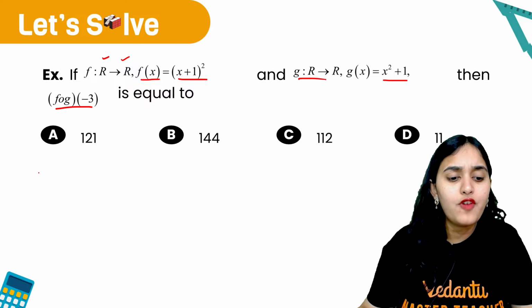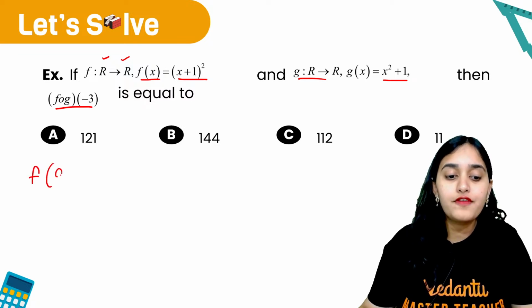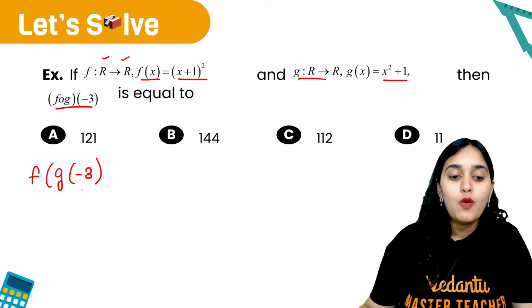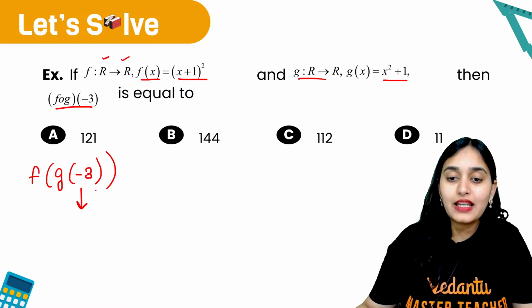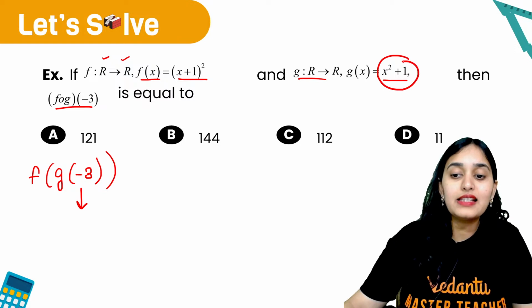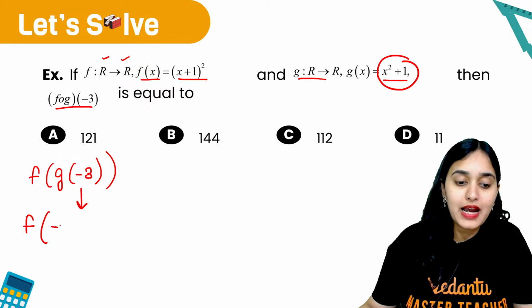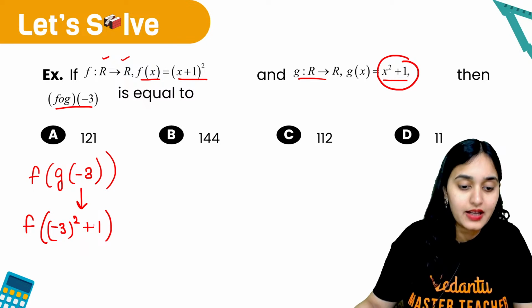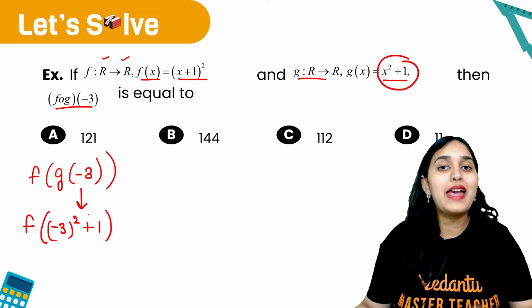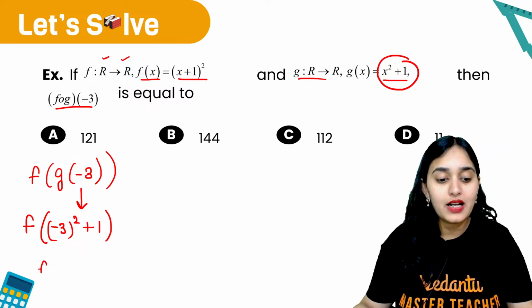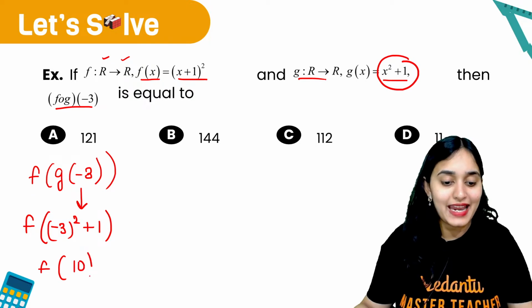Now how will we find fog? F of g of minus 3. What is g of minus 3? G function is x square plus 1. So f of (minus 3) whole square plus 1. What is minus 3 whole square? 3 3s are 9. So it becomes f of 10.